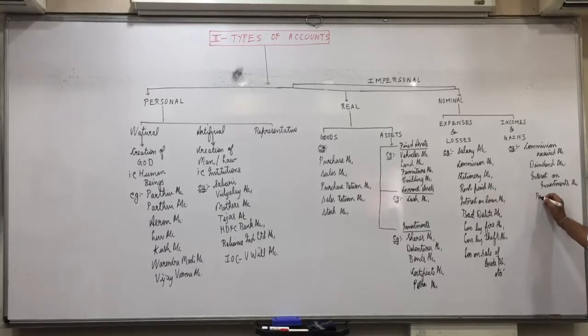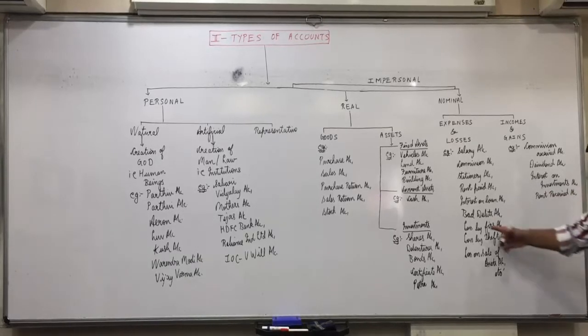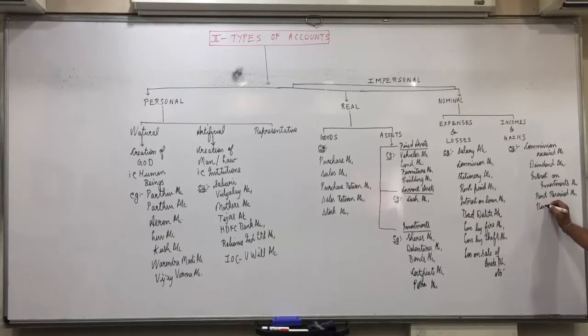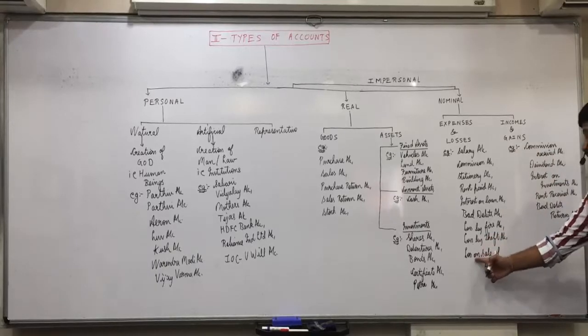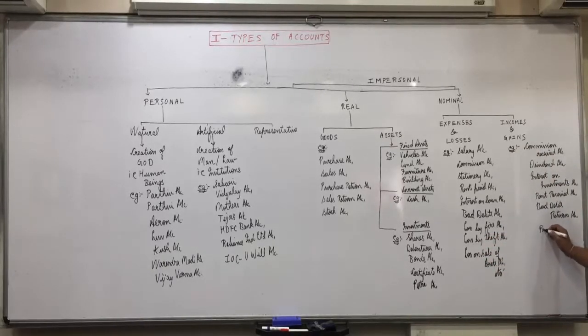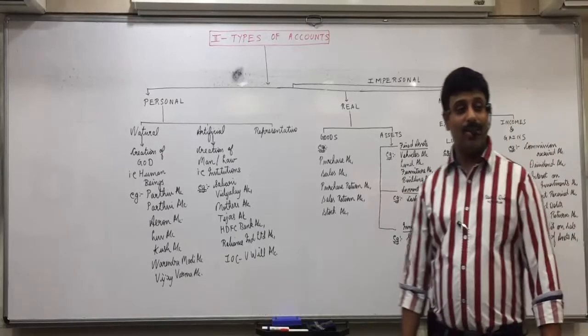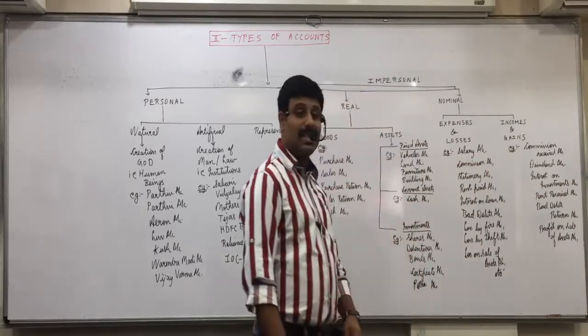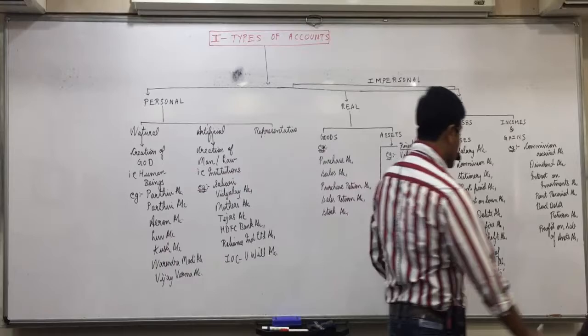Rent paid is an expense. Rent received is an income. Bad debts return is an income. And you can have gains like this is loss by fire, loss by theft, loss on sale of assets. On sale of assets you can have profit also. So profit on sale of assets. Don't write profit by fire account. Don't write profit by theft account. Okay, so that will not be there, but profit on sale of assets is possible. So did everyone of you understand this?